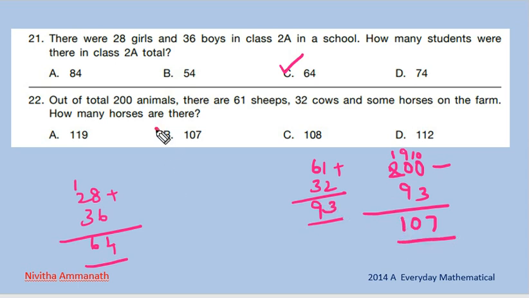107. Or we look at how much? 107, so x plus 93 equals 200. So x equals 200 minus 93. So 107 is the correct option. Next one.